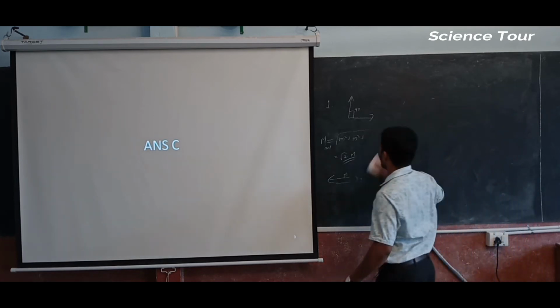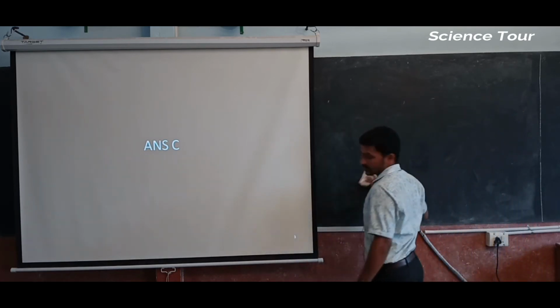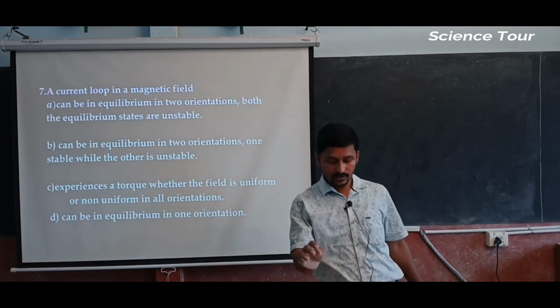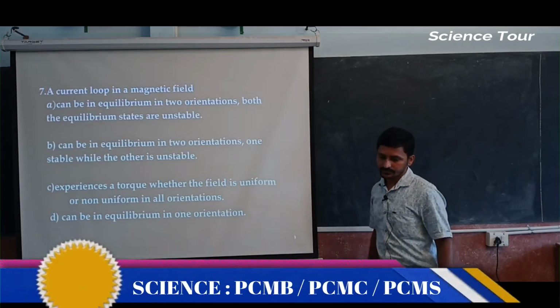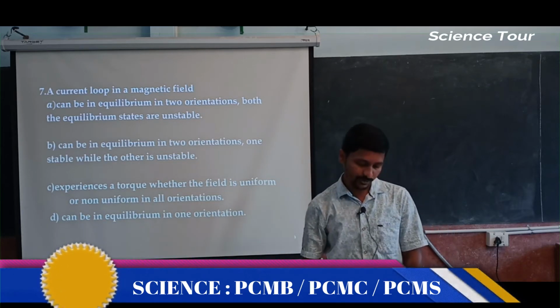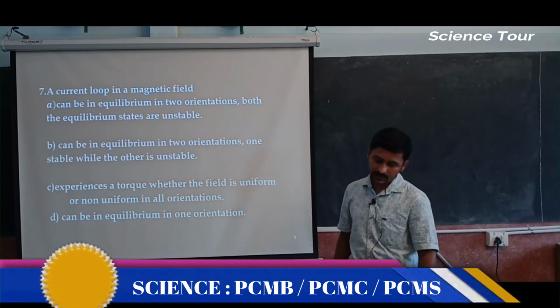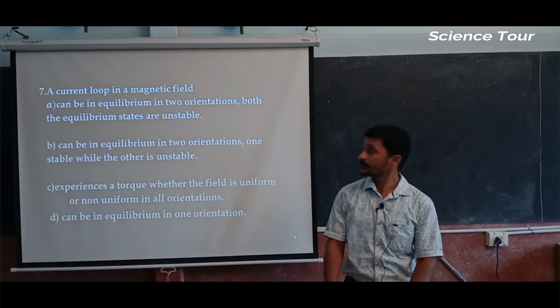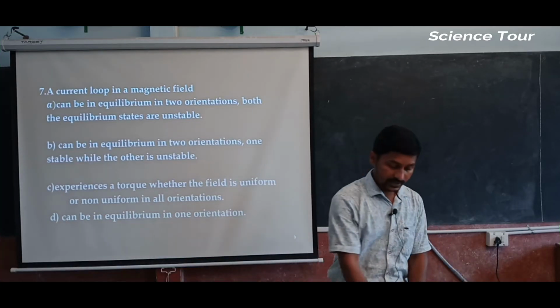Now we are going to move on to the next question, which is an easy question. Again I am going to read it for you. A current loop in a magnetic field.